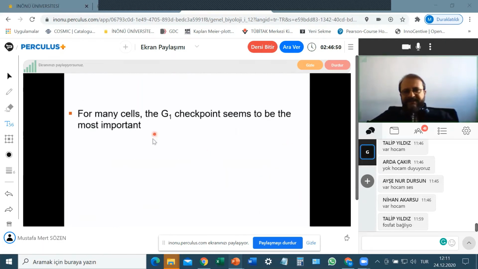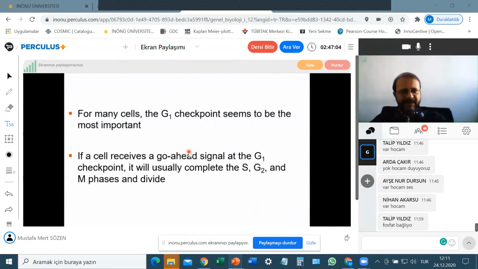For many cells, the G1 checkpoint seems to be the most important checkpoint because that's the point at which the cell decides to divide or not. If a cell receives a go-ahead signal at the G1 checkpoint, it will usually complete the S, G2, and M phases.